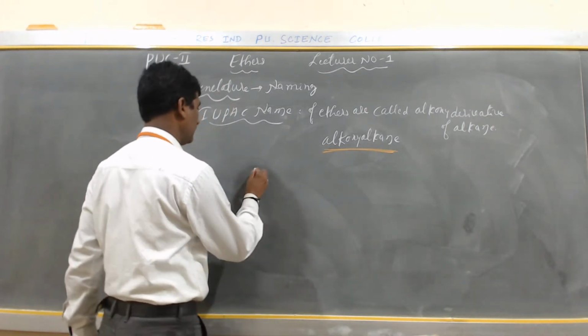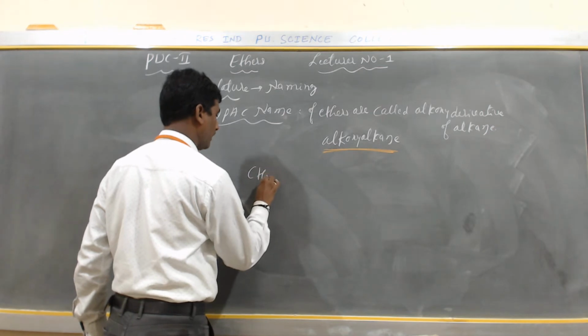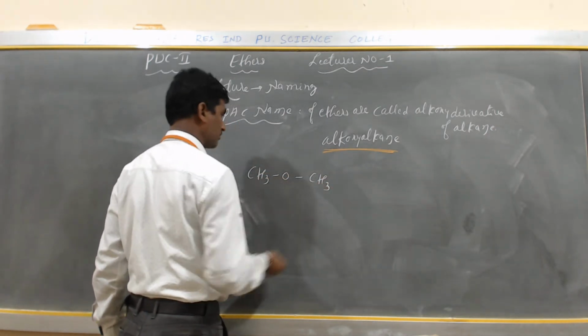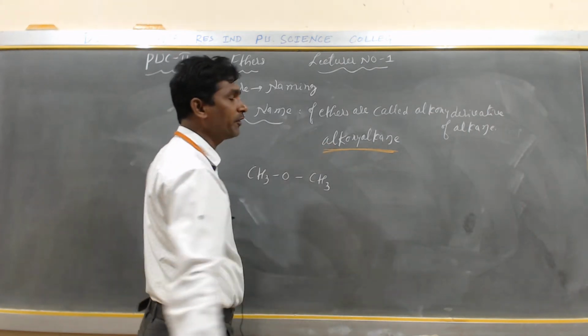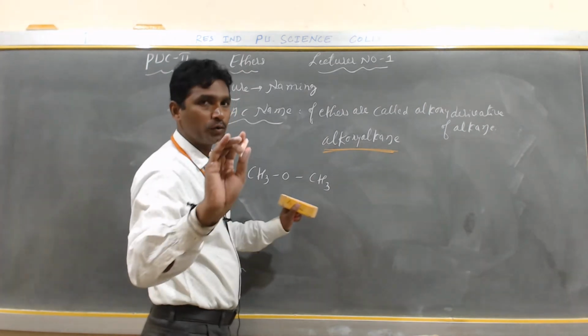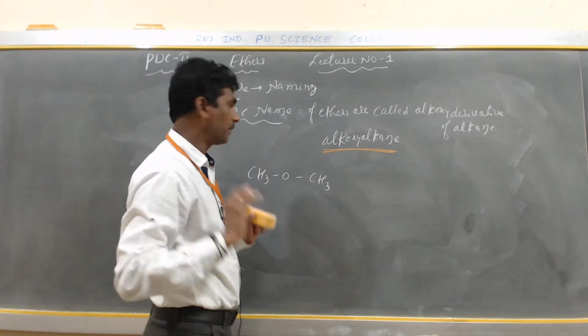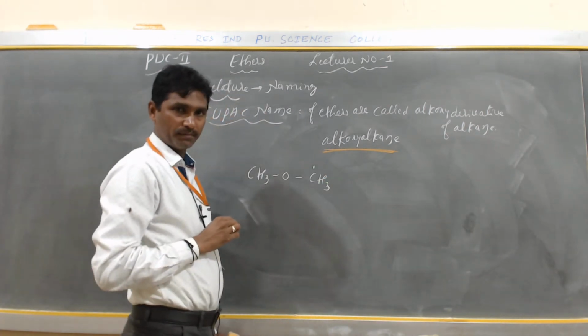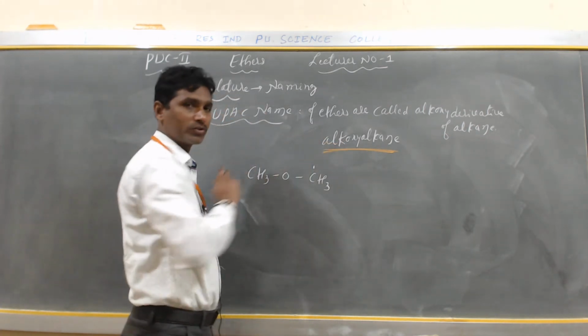Yes, my dear students, I can discuss IUPAC name. CH3, O, CH3. So the IUPAC name of ethers are called alkoxy alkane. If the groups are same, it is a simple ether. For any one side, you have to give number. I can give number 1. First is alkoxy.